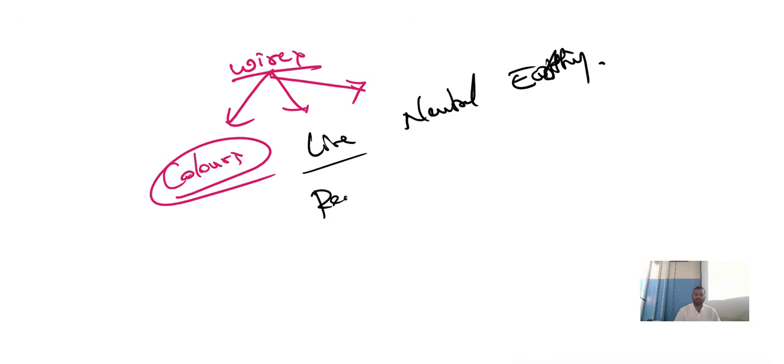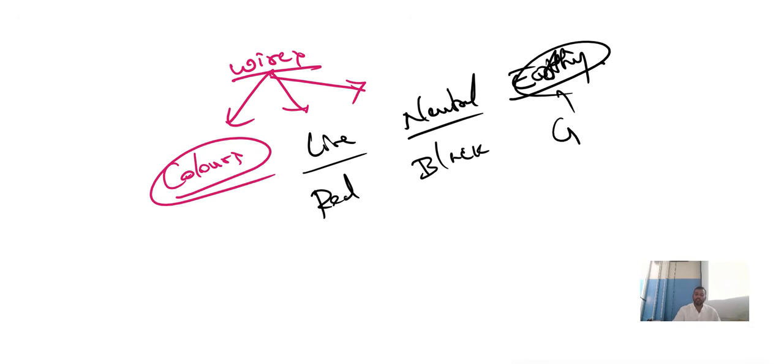Live wire is in red color, neutral wire is in black color and earthing wire is in green color. Usually the earthing wire is connected to a live wire. अर्थिंग वायर किसे कनेक्ट करके रहती है? लाइव वायर के साथ में कनेक्ट करके रहती है. Whenever a large amount of current flows, to prevent that, earthing wire will start functioning.